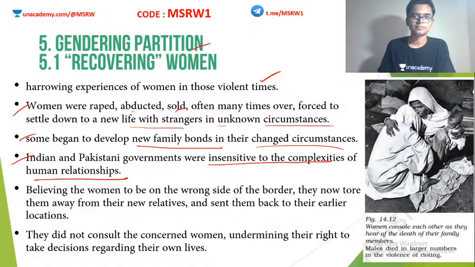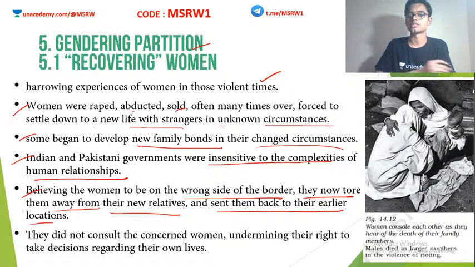For the political leaders, for the governments of India and Pakistan, they never really cared about the ground reality. They never cared about women at all. All that they cared about is who is Pakistani and who is Indian. Anybody who is Indian stays here, who is Pakistani goes there. That's all that they cared about. So, believing the women to be on the wrong side of the border, they now tore them away from their new relatives and sent them back to their earlier locations.